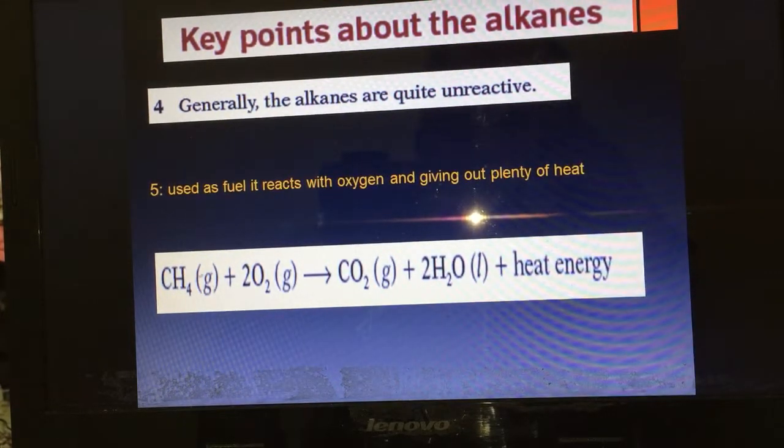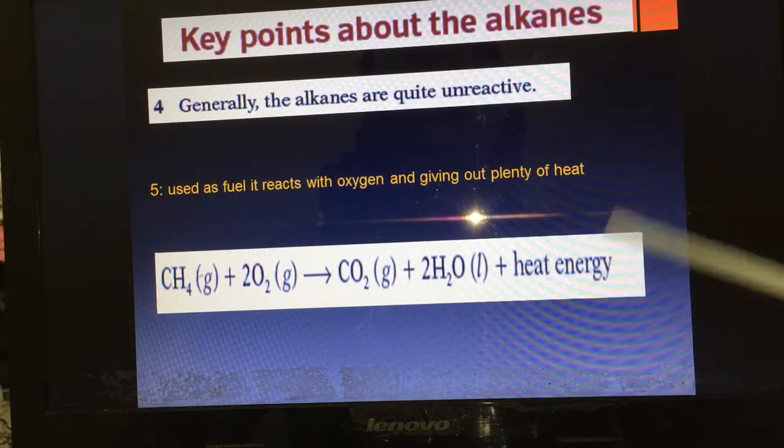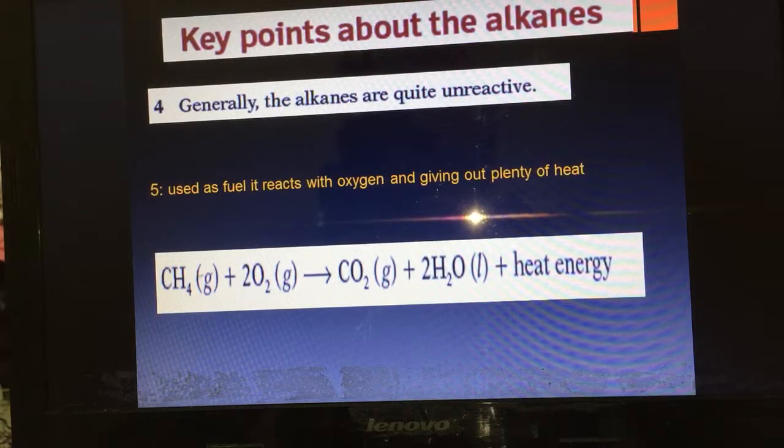Give me the scientific reason. Alkanes are used as a fuel. This is a question for you. Alkanes are used as a fuel because alkanes react with oxygen and give out plenty of heat energy. Write the chemical equation between methane and oxygen. Here is the equation we have.